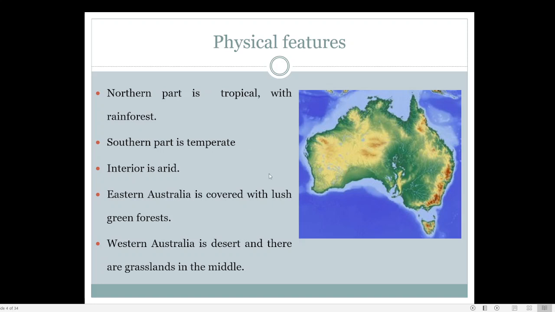Then the other point is that the interior area is arid. Arid means very dry, with less water. That is the meaning of the word arid. Here, when we look at the satellite image, these yellow areas are showing high temperature.